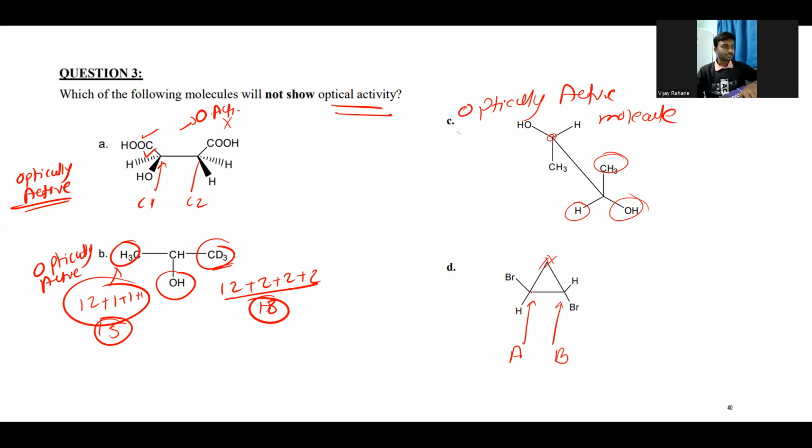At first glance, we will see these two carbons may be chiral carbon atoms. But we'll check the configuration one by one for both centers. Let's say this one gets the first priority, this side chain gets the second priority, and this CH2 group gets the third priority. So this is S configuration, right? We are seeing from the upper side, so this will be downward and this will be upward. This is the structure in actual 3D form.